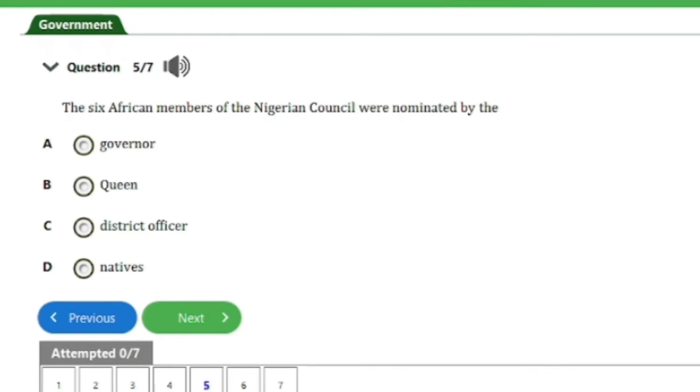Question number 5 here says, the 6 African members of the Nigerian Council were nominated by the A. Governor, B. Cohen, C. District Officer, D. Natives. So guys, the answer to this question is option A, that's the Governor. Let's head on to the next question, guys.